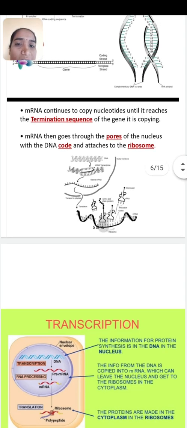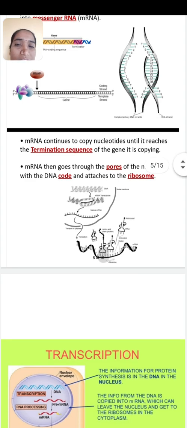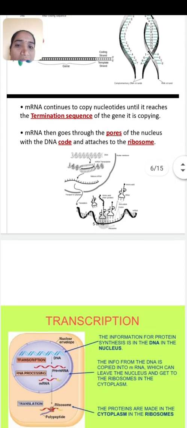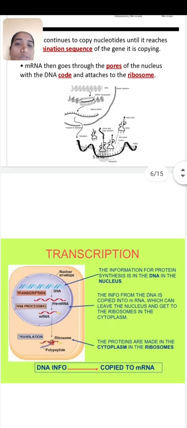As translation takes place on ribosomes, and ribosomes are present in the cytoplasm, there is a necessity to move the mRNA molecule from the nucleus to the cytoplasm. The mRNA goes through the pores of the nucleus with the DNA code and attaches to the ribosomes.